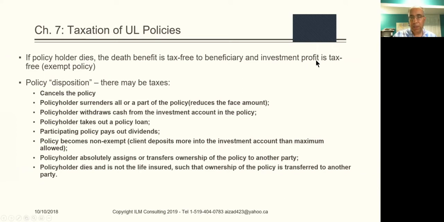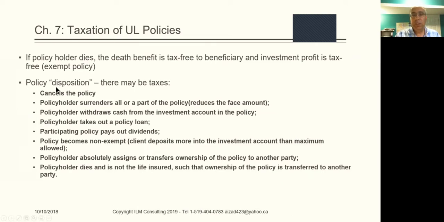When the person dies, for the UL policy, the death benefit is paid tax-free to the family, to the beneficiary, and the investment profit is tax-free. Those are two big benefits of the UL policy. With a universal life policy with an investment component, there could be a $250,000 death benefit, plus maybe $20, $30, $40, $50,000 investment portion in the policy. That is all tax-free.